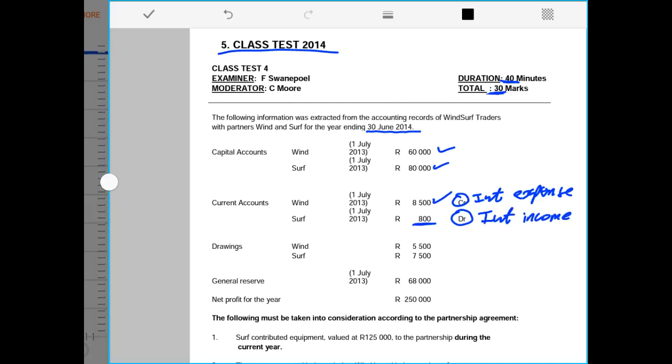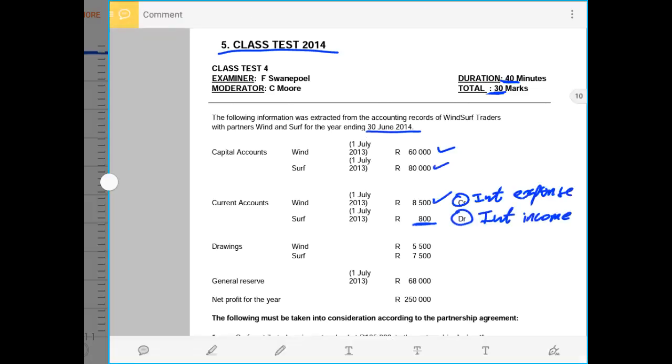because by the end of last year partner Surf was owing the partnership 800 rands. Therefore interest will be interest income to the partnership. However, for Surf the interest will be interest expense on that current account.